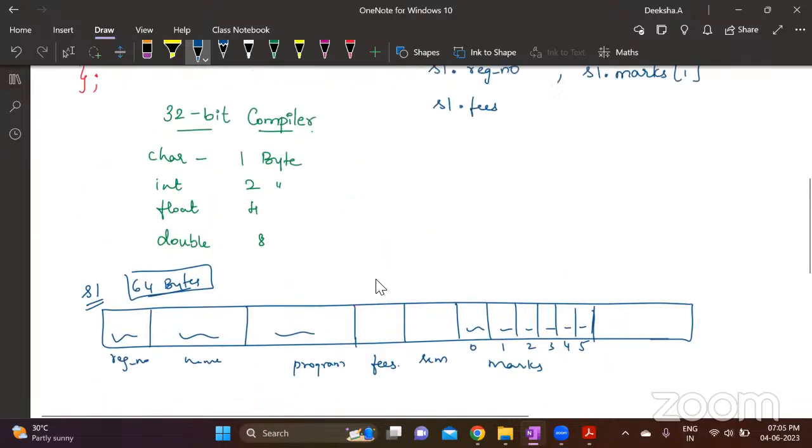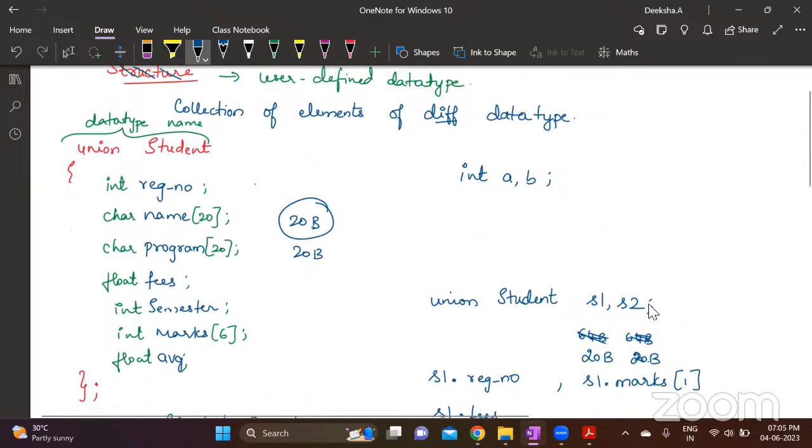For example, I have some 100 students' details. I want to display the details of that particular student whose marks are highest, or I want to calculate only average marks. In this case, when I want to find only the average marks and then display the students' names in a specific order, or sort the elements according to this average marks, whoever has scored the highest average, their name should come first because they are in rank number 1. The next highest is in rank number 2. So basically I'm sorting it.